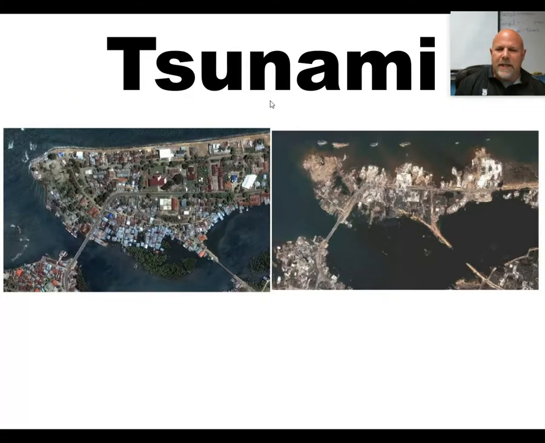A tsunami can have a major effect. That's a giant tidal wave. Here's a picture of a little island city before and after. So you can see a tsunami has quite an effect on the environment, and it's going to kill a lot of stuff, regardless of what size the population is. You could have had 20 people living on this island, or you could have had 10,000 people living on the island. Doesn't matter. It's going to wipe them out.